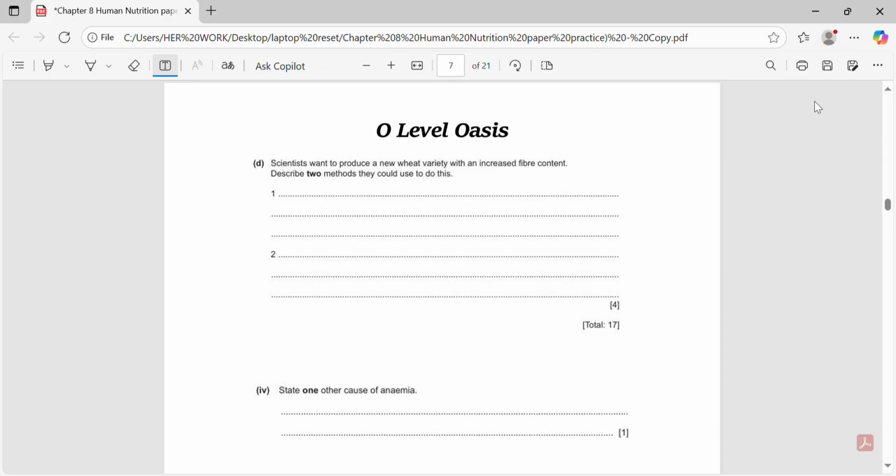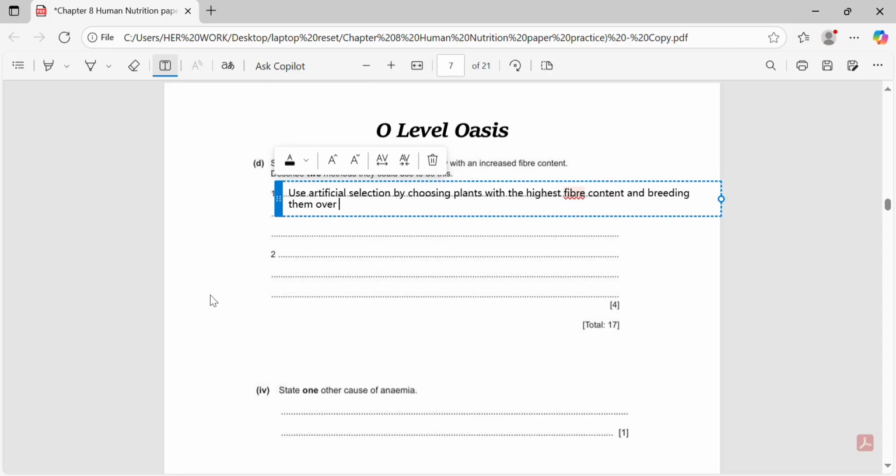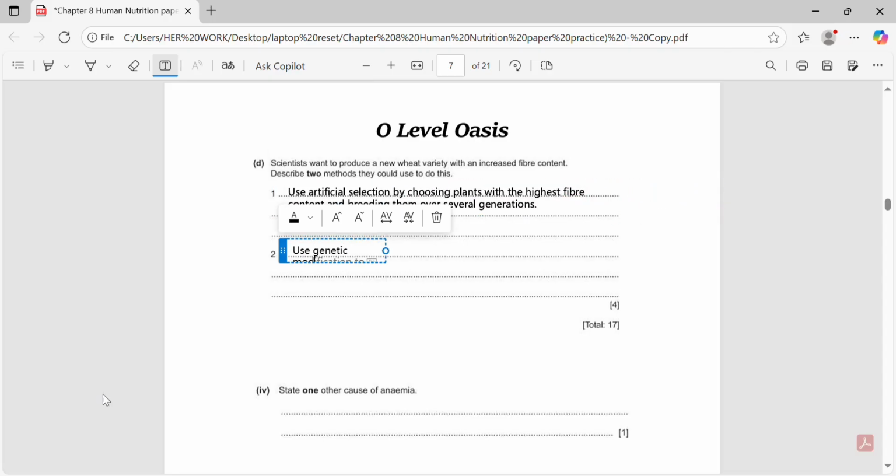So we will write, use artificial selection by choosing plants with the highest fiber content and breeding them over several generations. And also, use genetic modification to insert or alter a gene so that the plant produces more fiber. Then, we'll move to the next question. Remember to use the references above for all the necessary information.